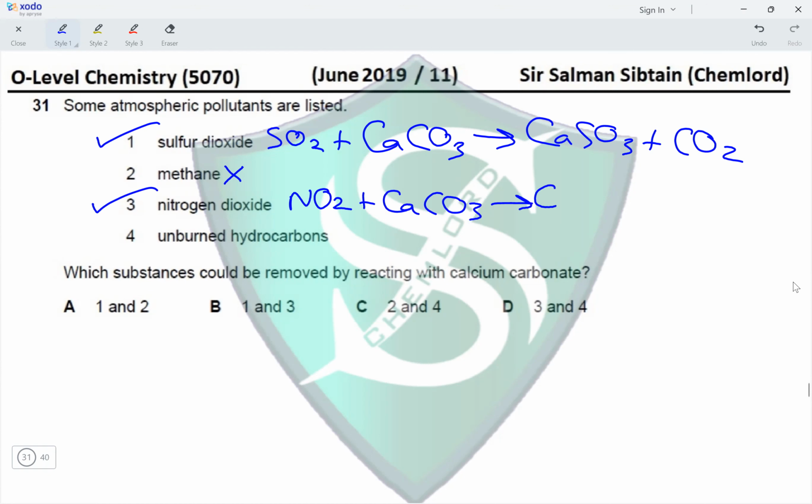This will give us Ca(NO3)2, calcium nitrate. So we will have 2 moles of NO2 reacting and we will have production of carbon dioxide. So nitrogen dioxide will react, and unburnt hydrocarbons are also not acidic, they are neutral, so they will not react with the basic calcium carbonate. So out of these four, 1 and 3 are reacting, making option B the correct option for this question.